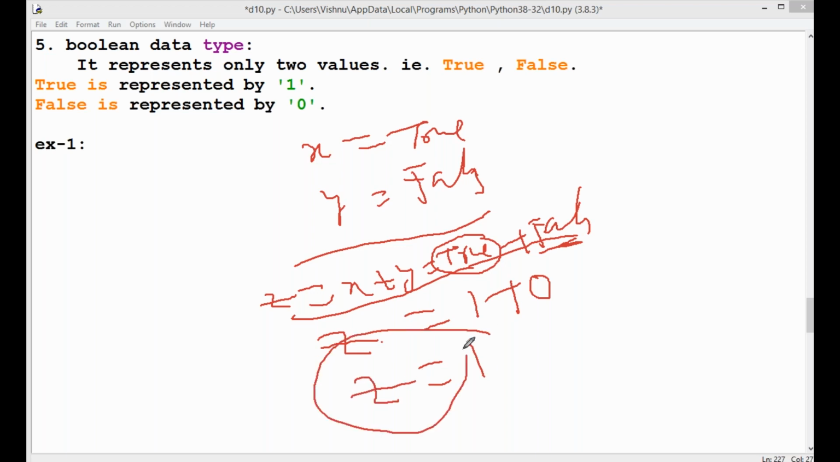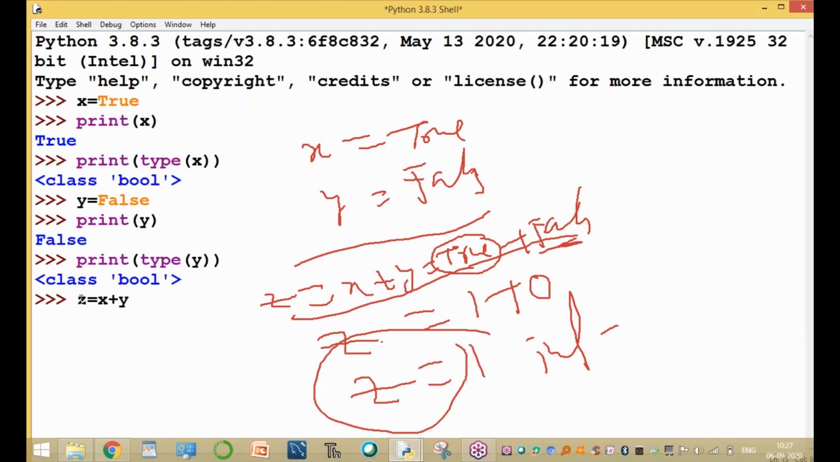The Z value is 1. The data type is integer. Please observe this value, it is a very important point. The Z value is 1, and the data type is integer. Like, the value Z equals the value.